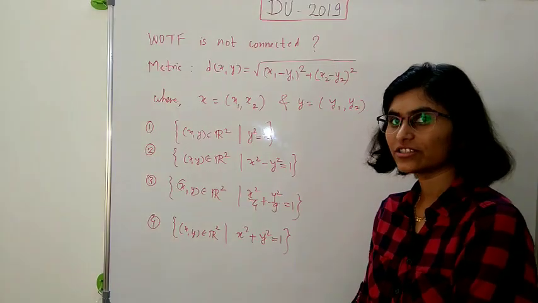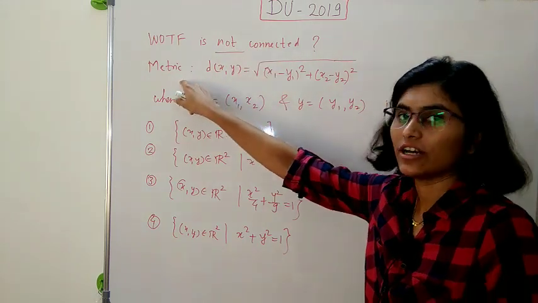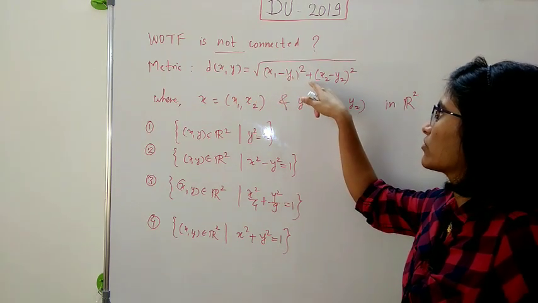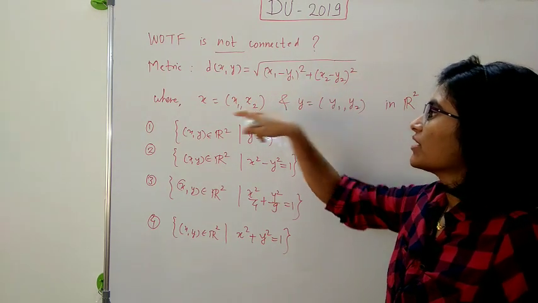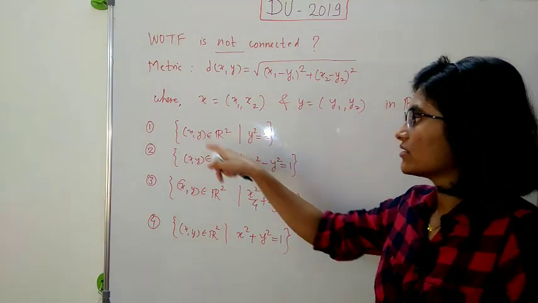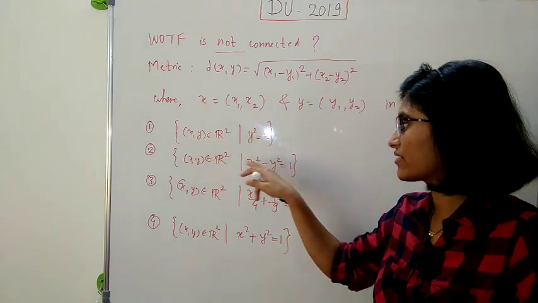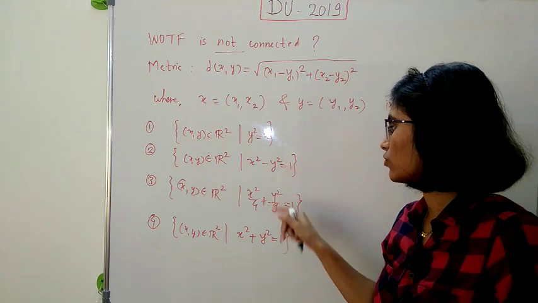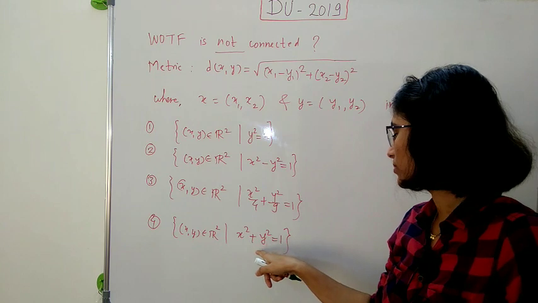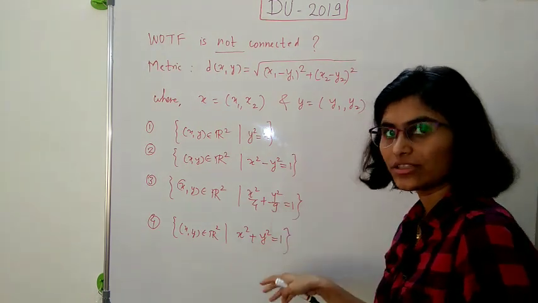Let us solve the next question. Which of the following is not connected? We have given the metric on R2 such that d(x,y) is equal to the square root of (x1 minus y1) square plus (x2 minus y2) square, where x and y are points in R2, and the following sets: (x,y) belongs to R2 such that y square is equal to x, such that x square minus y square is equal to 1, then x square by 4 plus y square by 9 is equal to 1, and last is x square plus y square is equal to 1. So are these connected or not, we have to check this.